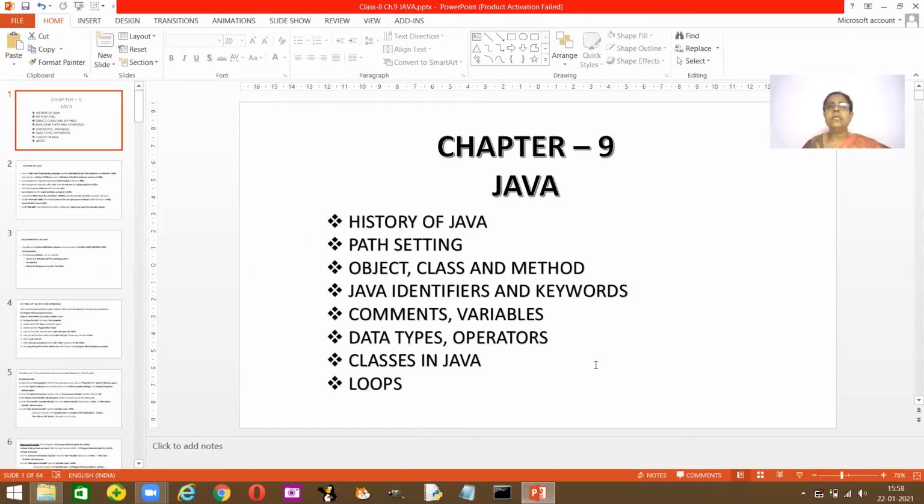This is one of the most important programming languages that we are going to learn, so pay attention and learn the lesson well. Let me share the screen with you. Yes, this is your ninth chapter, Java. We are going to first learn the history of Java, and maybe we will complete even the path setting of Java. And then we'll continue with the other objectives in this lesson. Let's start right away.